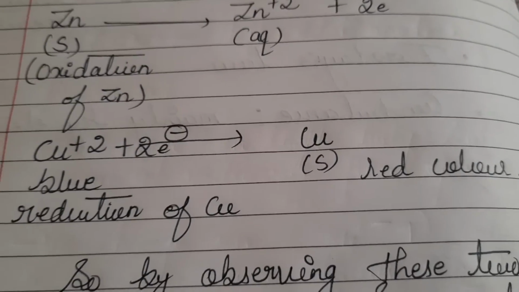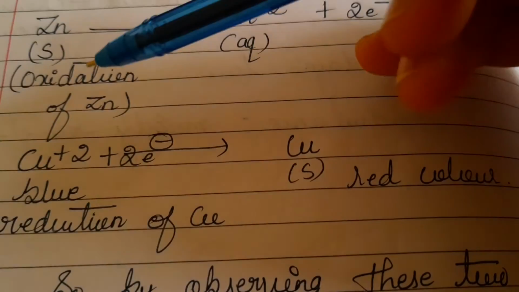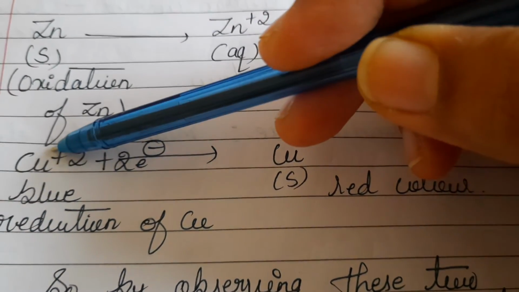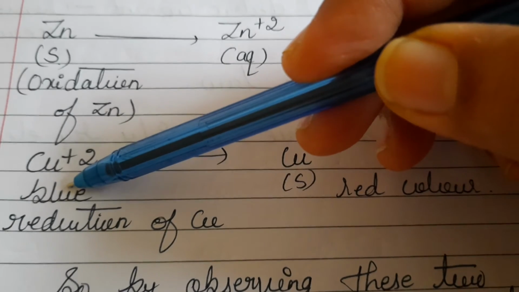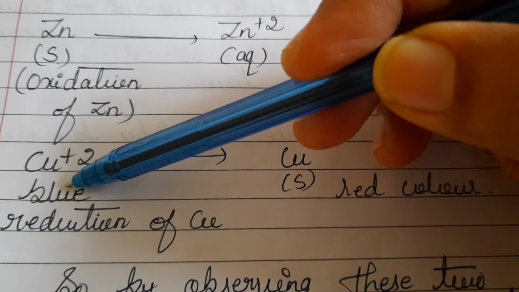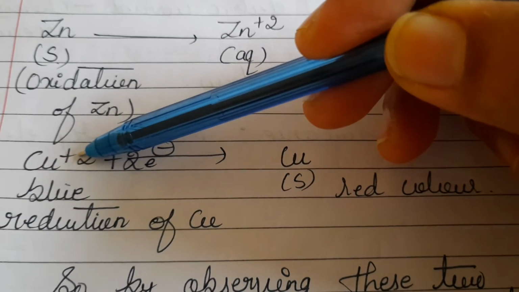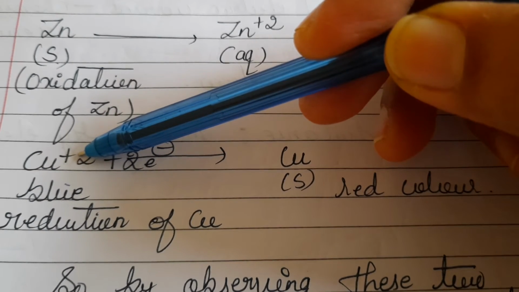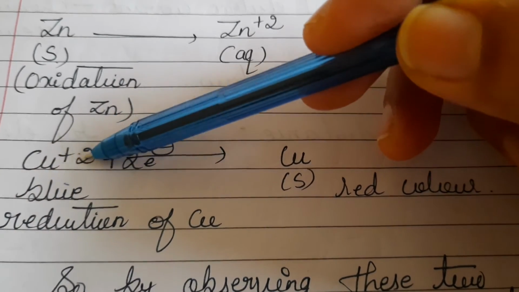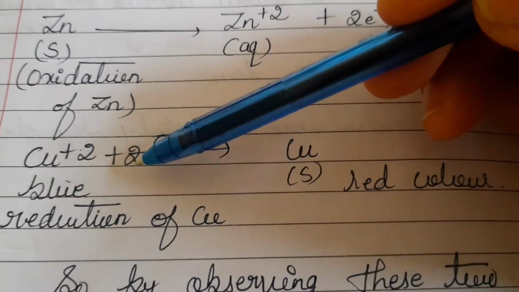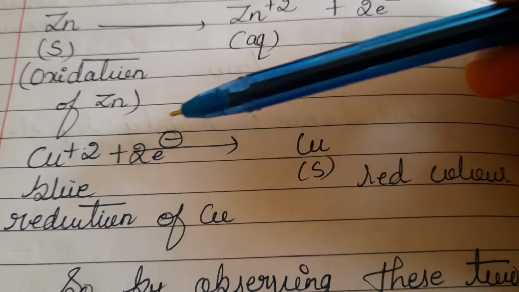Similarly, I have copper sulfate solution in the beaker. Why is this copper sulfate solution, which was blue in color, changing its color? Why is it turning colorless? The Cu plus 2 which was there, in CuSO4 the copper oxidation state is plus 2. The copper Cu plus 2, which is blue in color, changes its color due to accepting 2 electrons.